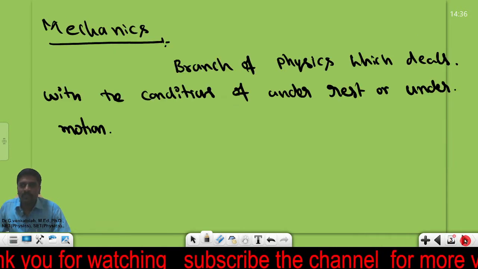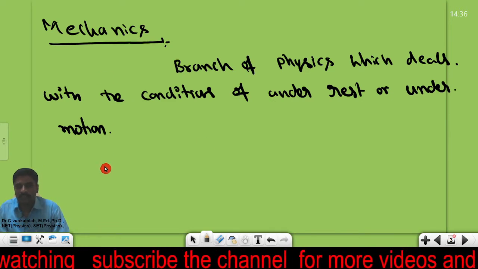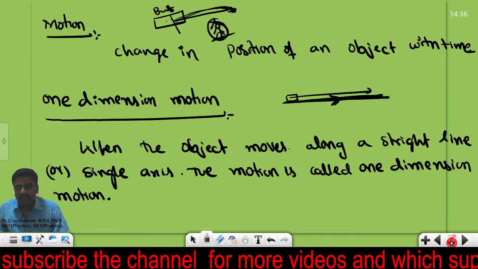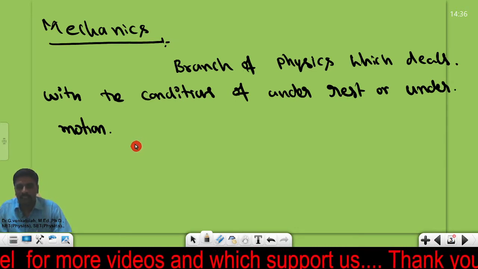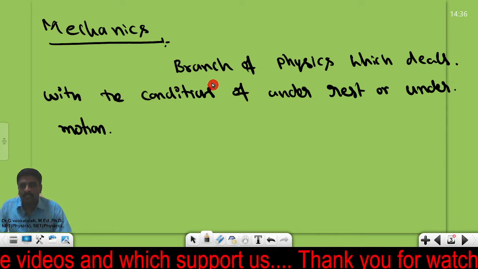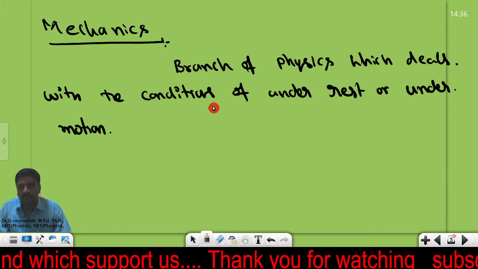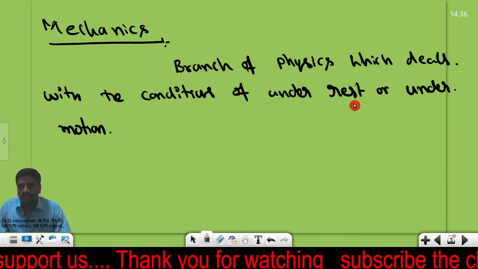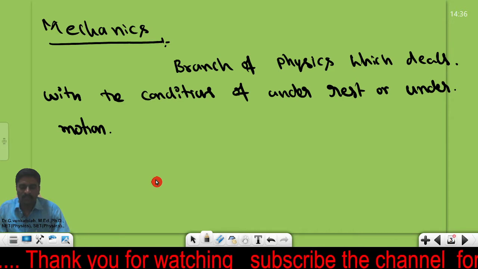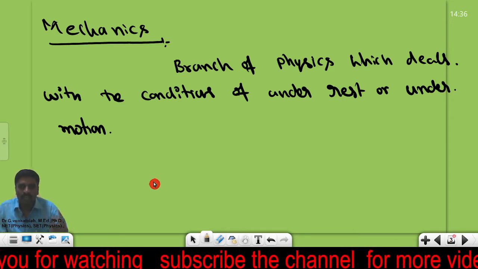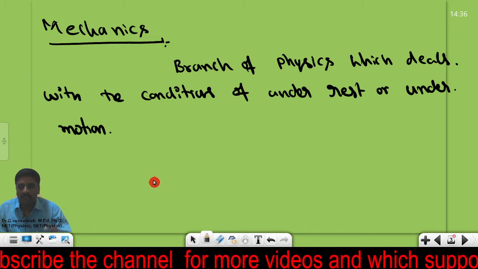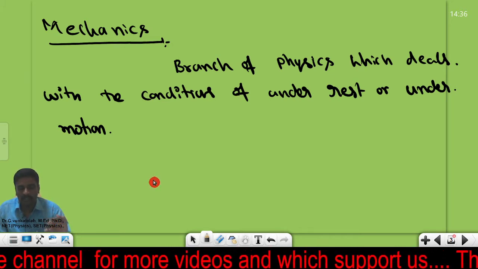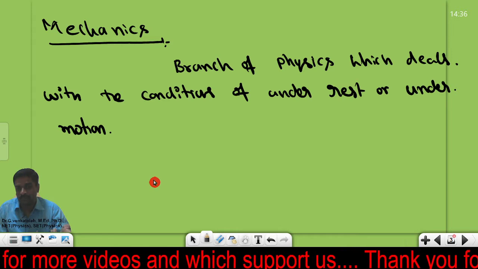Now let me go to mechanics. What do we mean by mechanics? Mechanics is the branch of physics which deals with the conditions of rest or motion. We are dealing with objects and framing some conditions: the object may be at rest, or the object may be under motion.